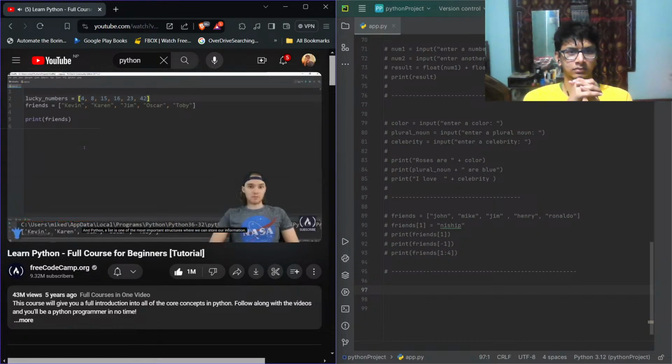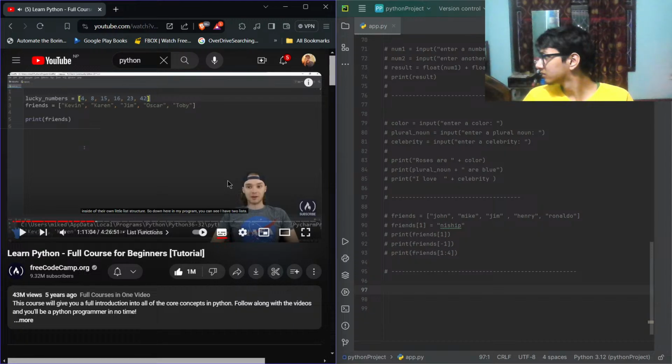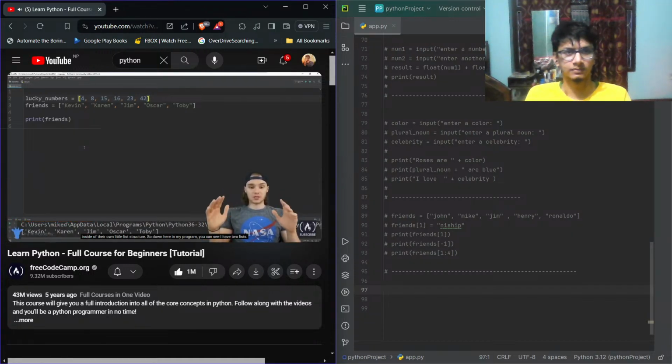In Python, a list is one of the most important structures where we can store our information. A list basically allows you to take a bunch of different values and organize them and store them inside of their own little list structure.